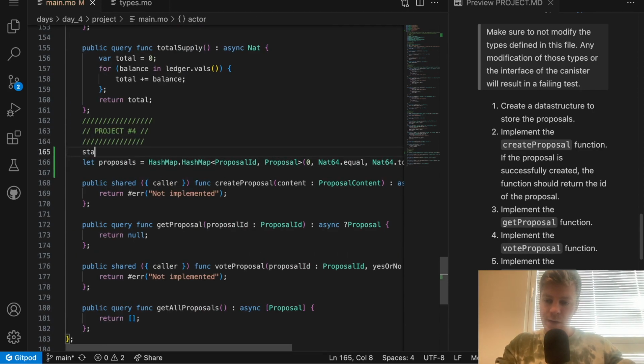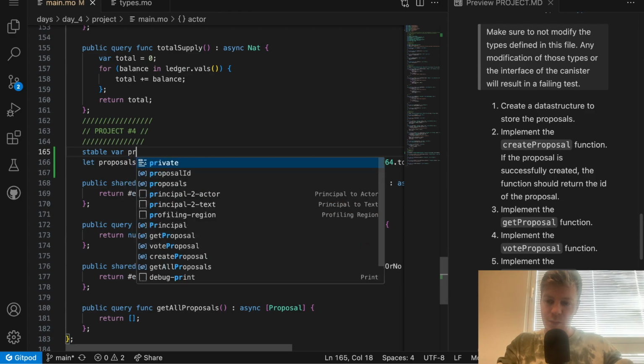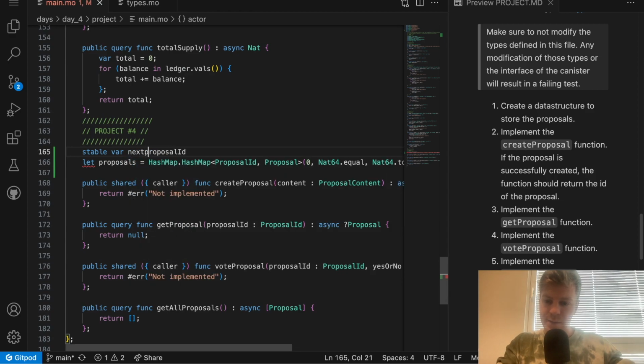We also need to define a stable variable, next proposal ID, which will store the proposal ID of the next proposal. So it's essentially a counter for our proposal ID, so that every time we create a new proposal, we increment this variable by 1.